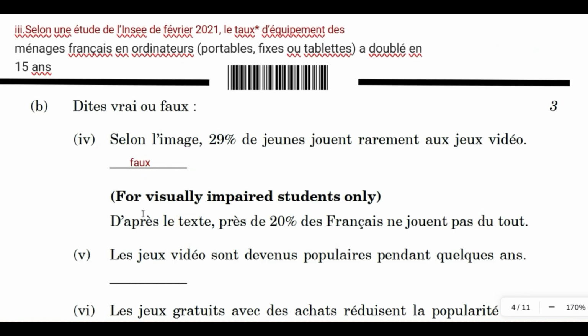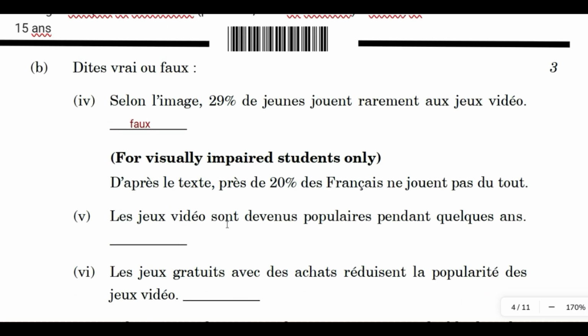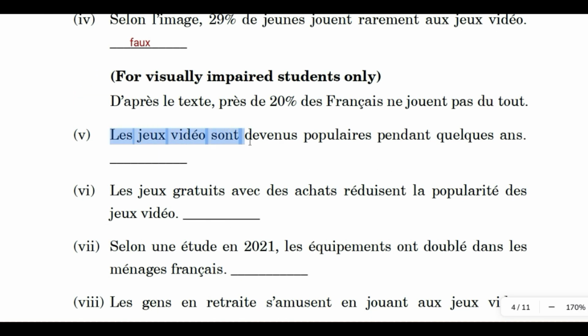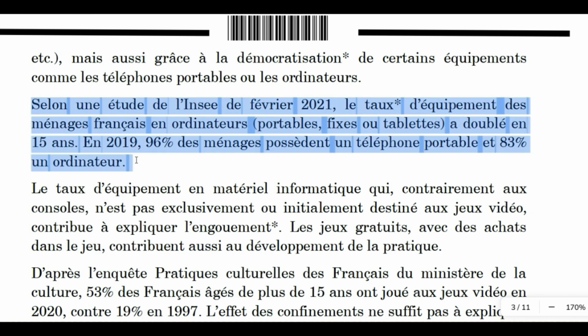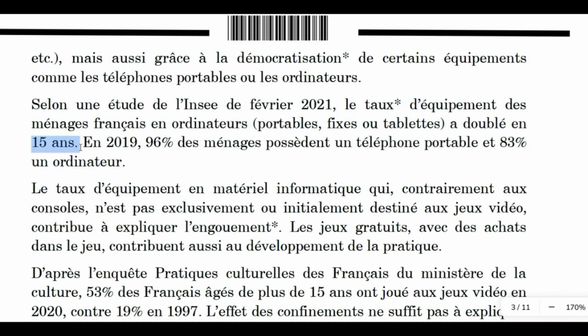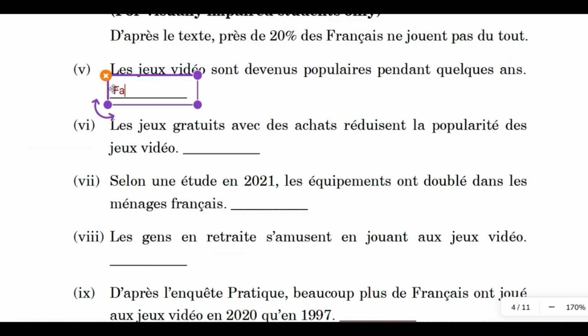Right. So next question is for visually impaired students. Then fifth one: video games have become popular in the last few years. Is it true or false? According to this text, we can understand that the households in France using computers, laptops, tablets, etc. has doubled in the last 15 years. This shows that there is a steady improvement in the use of video games over the years and it is not a recent development. So the answer is false.